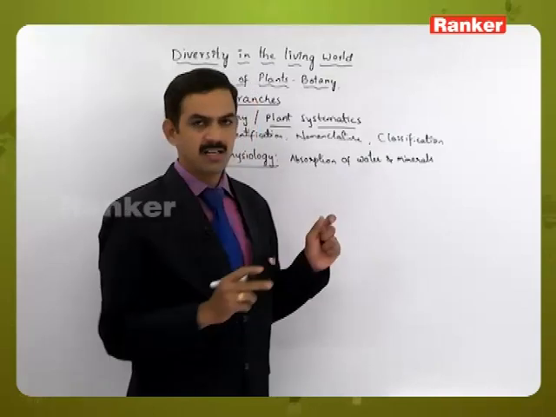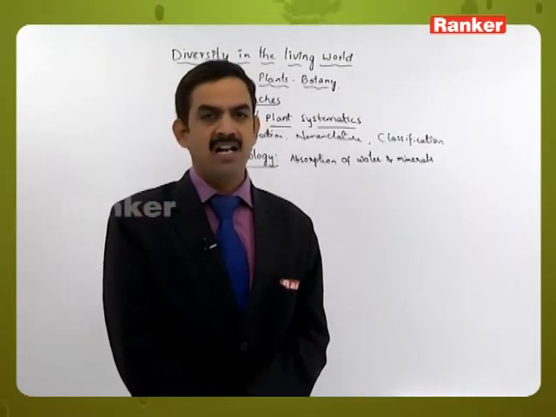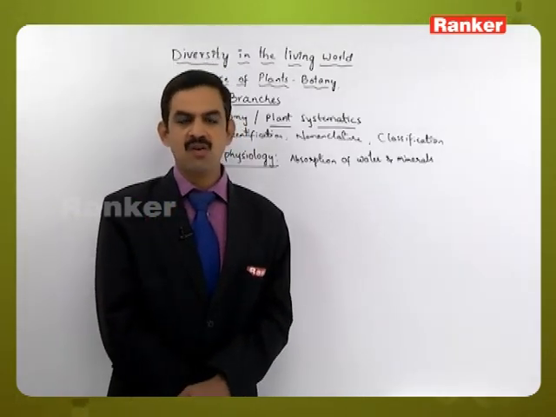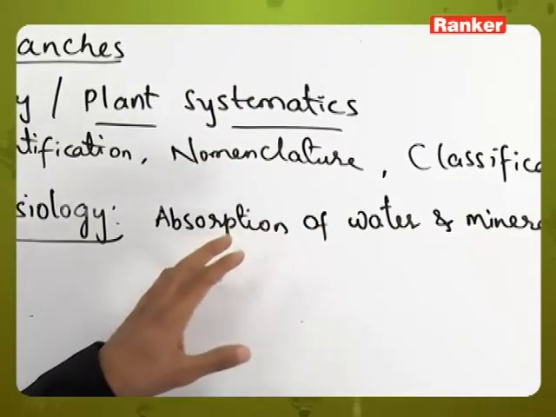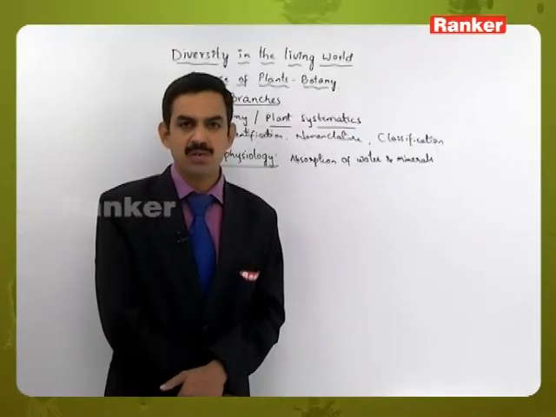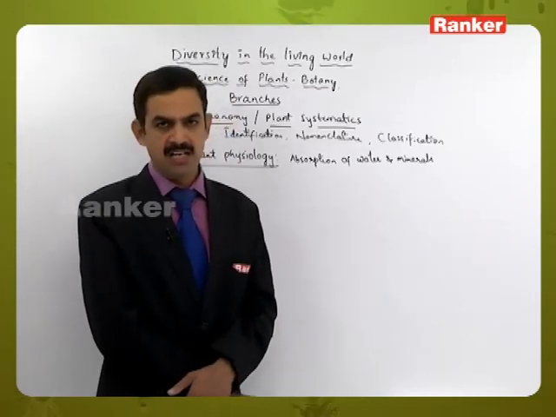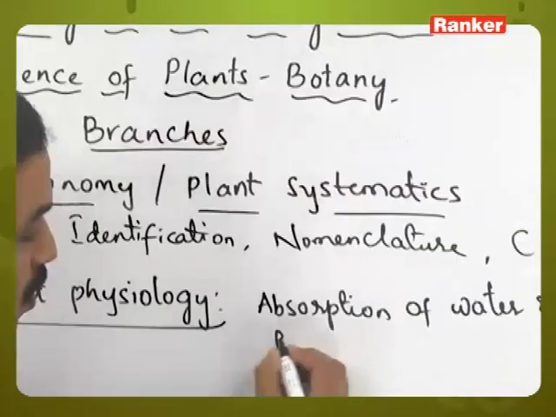One more thing, the plants require water for their life processes, and water is considered to be one of the important substrates for the photosynthetic process, and without water the plant cannot survive; nearly 80 to 90% of the plant cells are water. Here we can call this plant water relations.